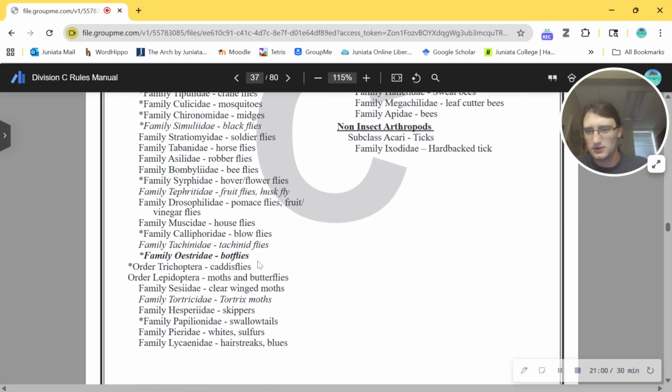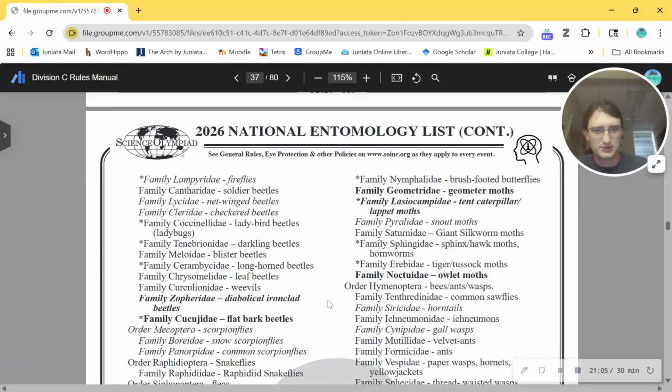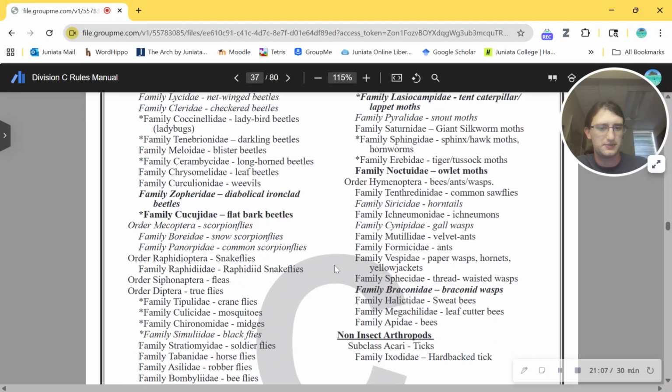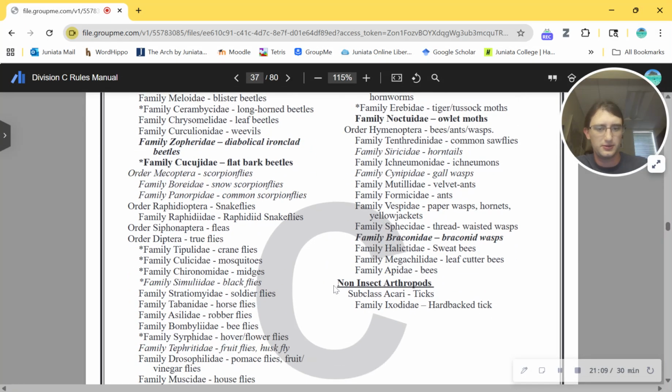So anything else here? Anything else to note? Butterflies and moths are not something I'm very familiar with. Here we go. Wait, okay, this is weird. They put in just ticks for non-insect arthropods. I feel like if you're gonna do that, you either need to commit to it or not do it at all. Like put some spiders in here, put some scorpions. Why stop at ticks, dude? Like, yeah, ticks are really important.